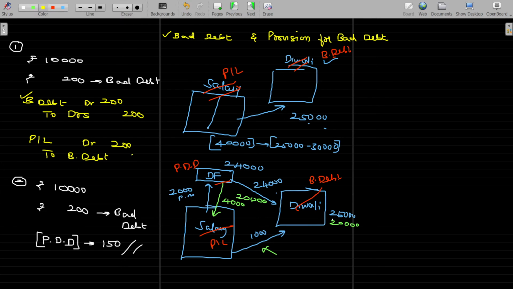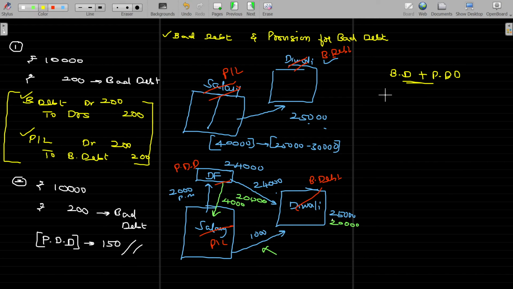This is a set of entries you have to keep in your mind. Is that clear? This set of entries will be passed when we don't have the provision for doubtful debts. If we have the provision for doubtful debts, the pattern is different. For the second one, bad debt with the provision for doubtful debts, how do I now handle this?